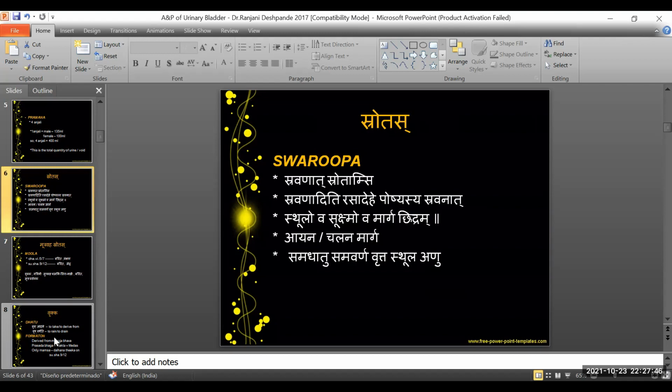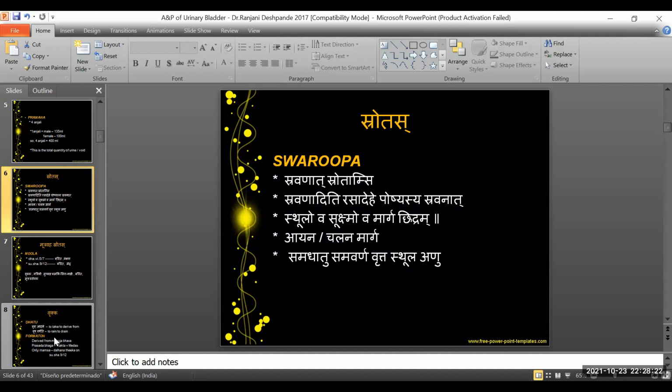Next, moving on to the concept of Srotas. Why Srotas is important is because any anatomical structure that we see, Srotas forms the main important entity of the same. Srotas is nothing but a tubular structure that allows the movement of the dravya within it. It might be dravya, or it might be vayu, or anything that is tubular, accommodating space within it, is nothing but Srotas. Sravanat Srotamsi, Sravanaditi Rasadehe Poshyasya Sravanat.